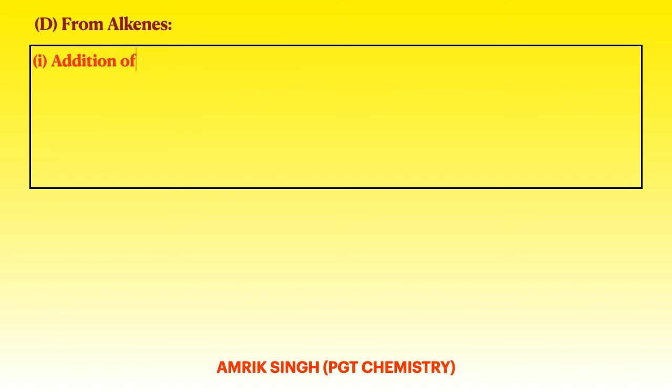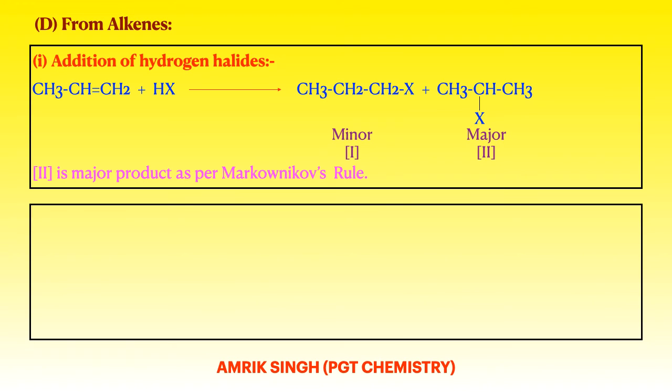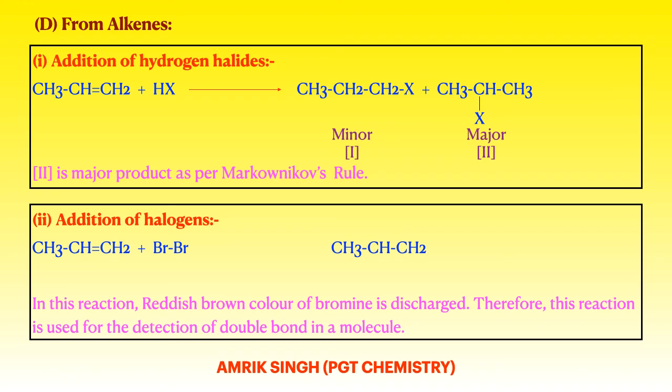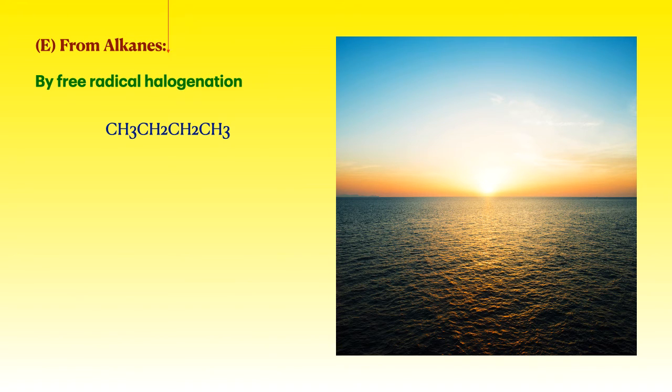From alkenes: these reactions are from class 11. We studied these reactions in the properties of alkenes, so they need not be explained here. By the addition of hydrogen halide and by the addition of halogens. These reactions were done in class 11th in the properties of alkenes. And from alkanes by free radical halogenation.